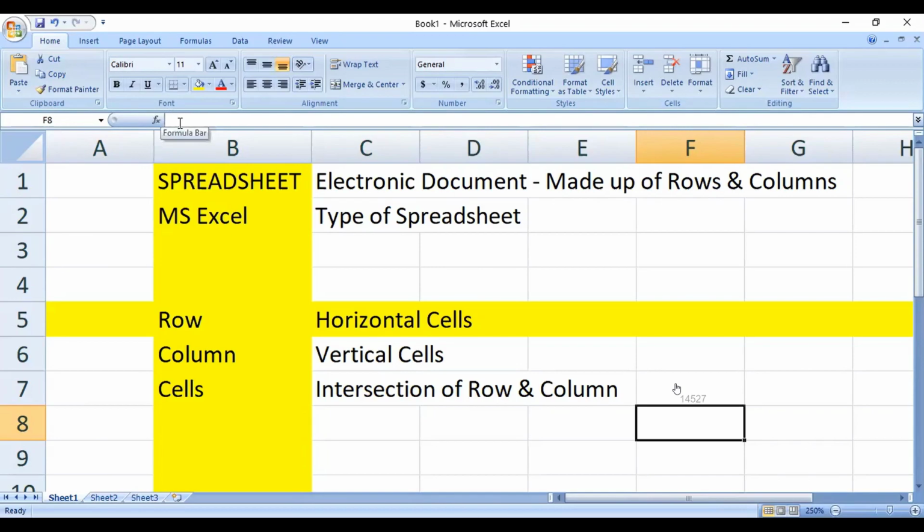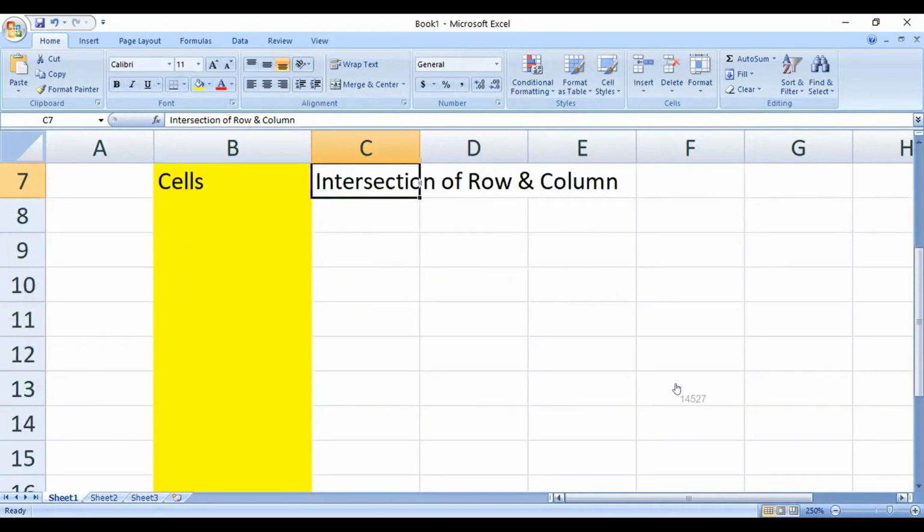And what is this considered to be? This is considered to be the formula bar. Whenever you click on a cell, whatever is mentioned in that cell will appear here in the formula bar. Now, why do we use this spreadsheet? Why do we use this Excel?